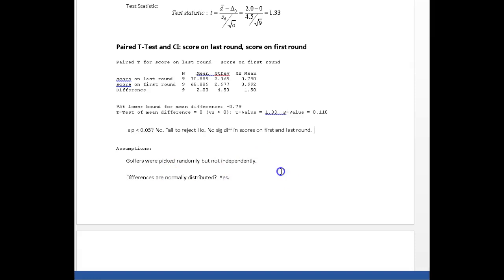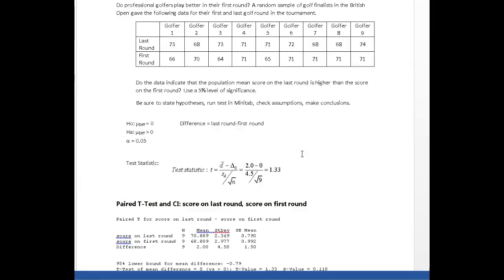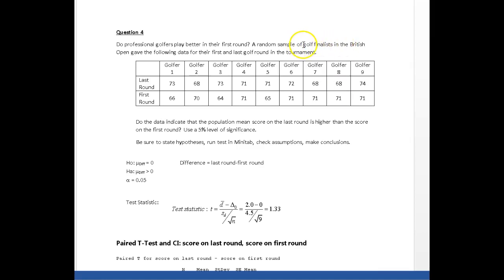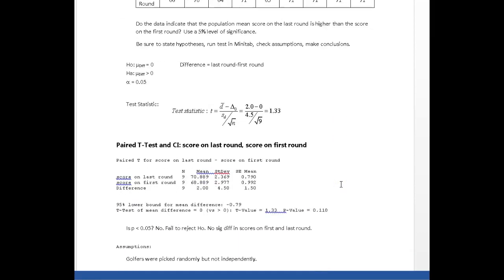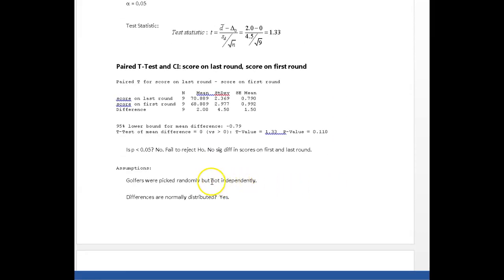Alright, now, so we have that. And then the other thing is going to be the assumptions. Well, what are the assumptions? The assumptions were that the golfers were picked randomly. Okay, I take all the available golf finalists in the British Open, and I randomly pick 9 of them. But when I record the scores for the first and last round, I'm actually using those same golfers, so they're not picked independently. They are in fact picked dependently.